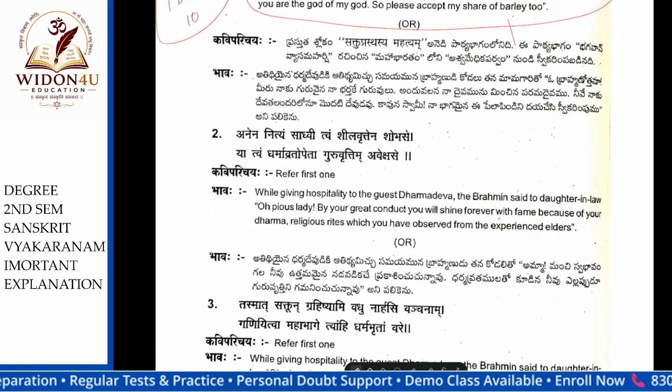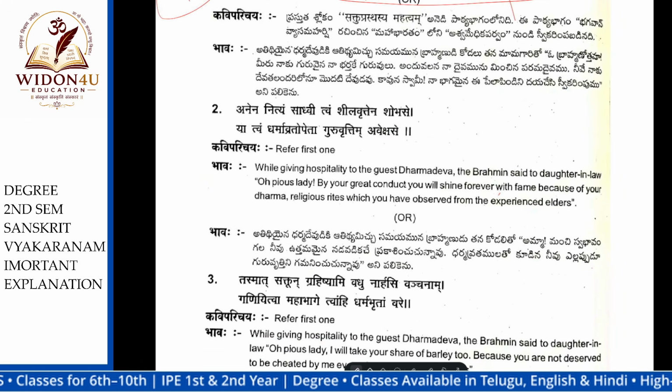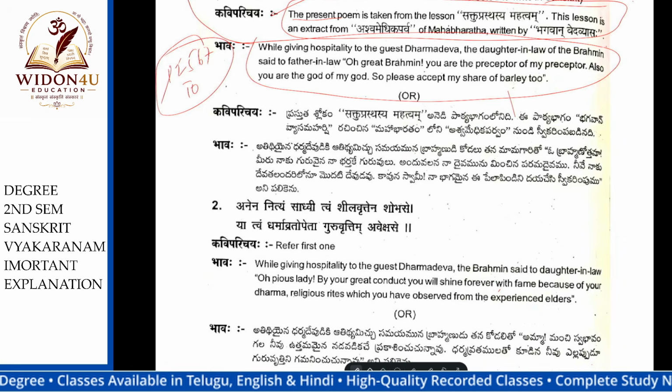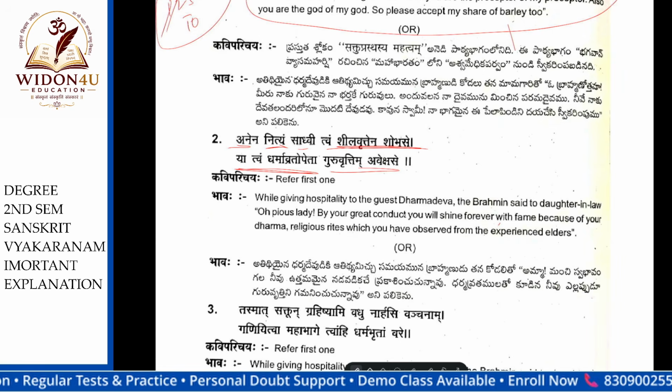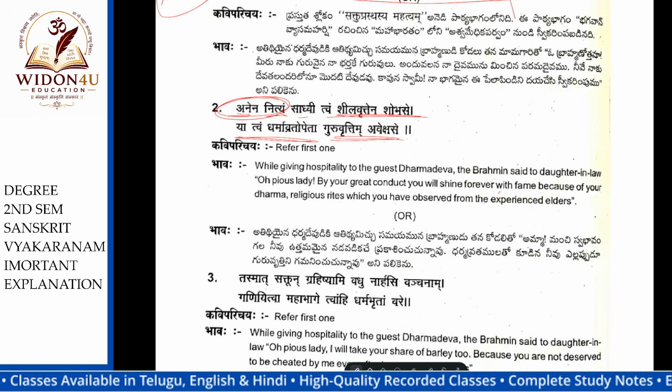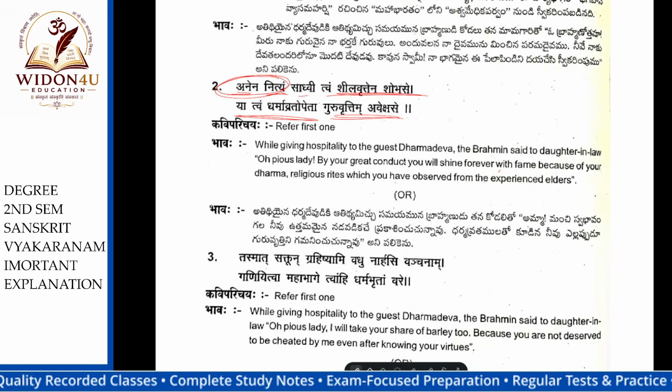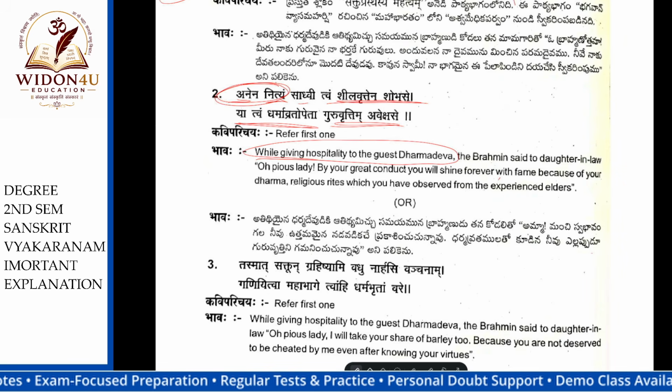The next one is Anena Nityam Sadvi. The first one is completed; next, the second one. Anena Nityam Sadvi Tvam Shila Vruttena Shobase, Yatmam Dharma Vratopena Guru Vrittima Apekshase. Anena Nityam means every time, every day. He is replying because the daughter-in-law said, just take my pot of barley food also and offer it to him. The Saktuprastha is replying to the lady.